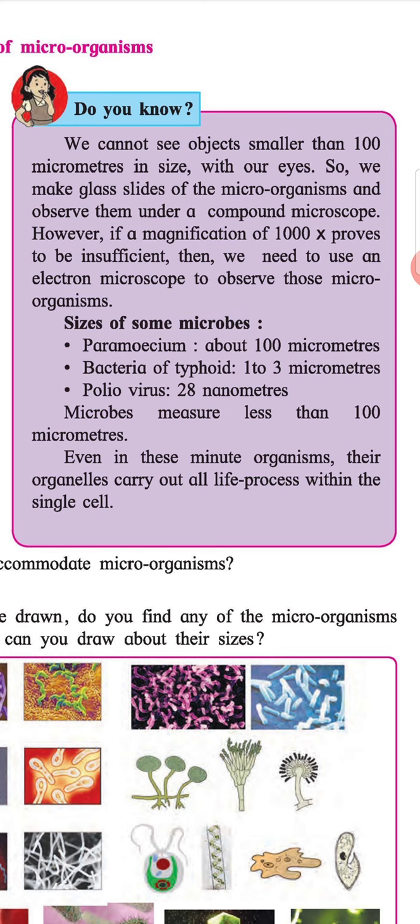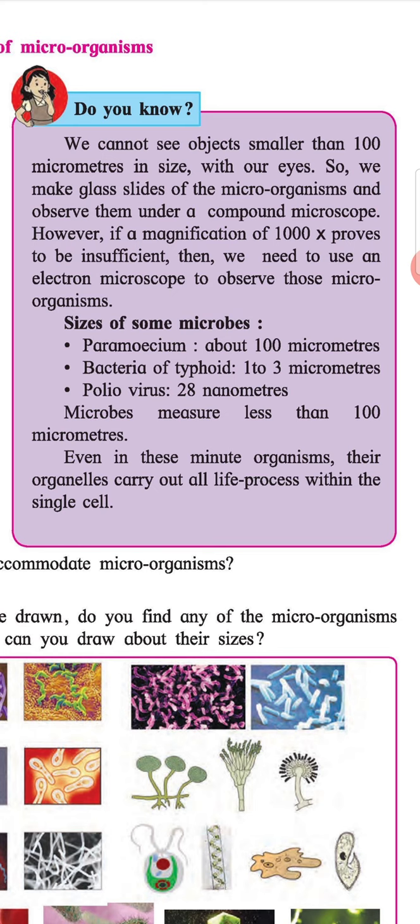Paramecium, about 100 micrometers. Bacteria of typhoid, 1 to 3 micrometers. Poliovirus, 28 nanometers. Microbes measure less than 100 micrometers.